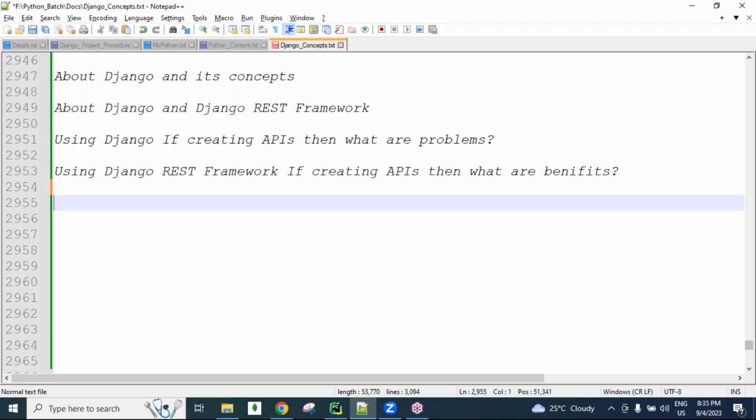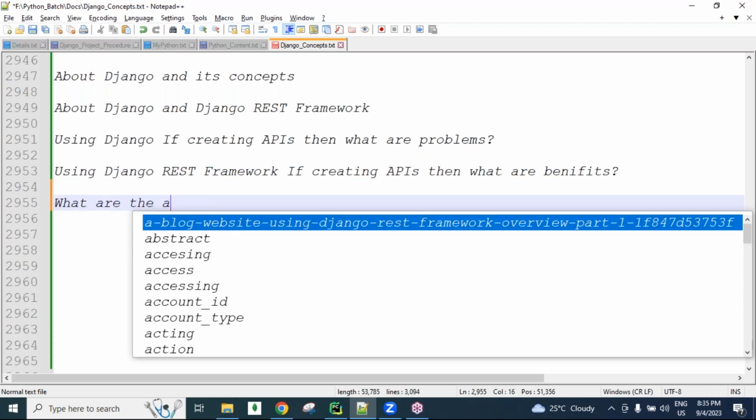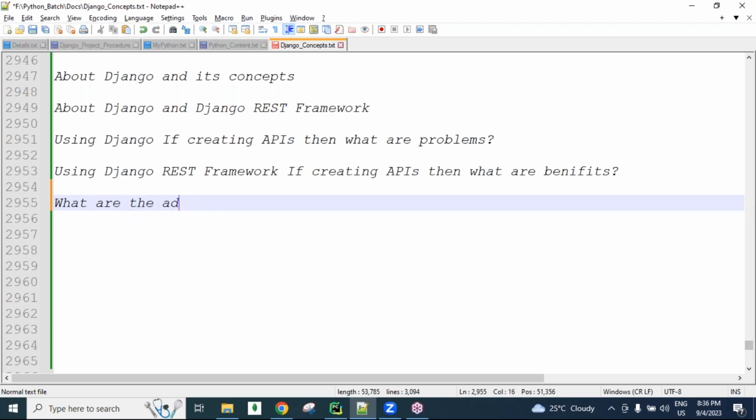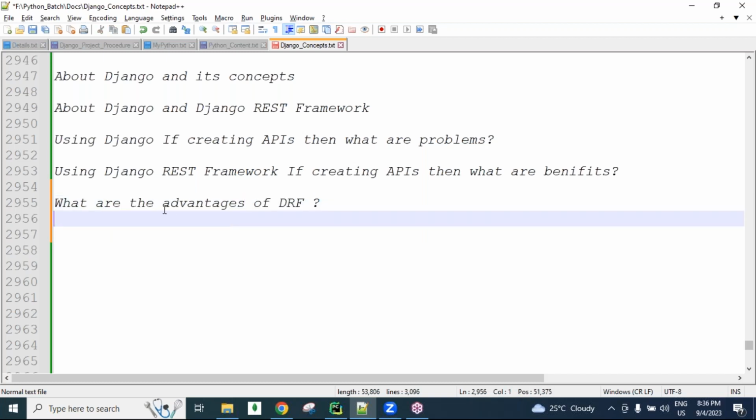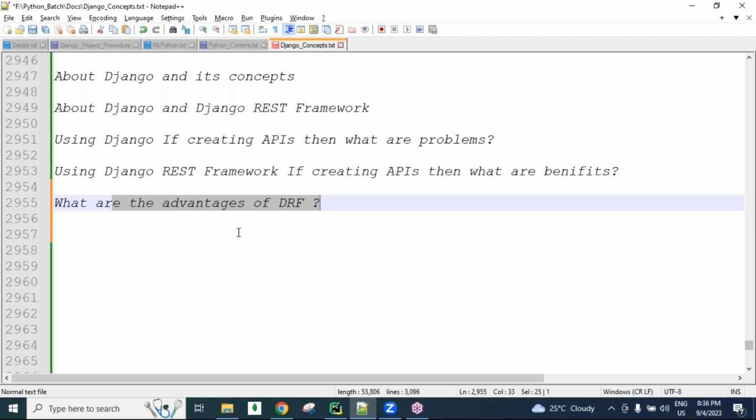And later, what are the advantages of Django REST framework? DRF stands for Django REST framework, guys. So what are the advantages? It provides a browsable API concept, built-in security classes, and built-in serializer classes. It reduces a lot of burden on developers, reduces the lines of code, and increases readability, like several points I explained, guys.